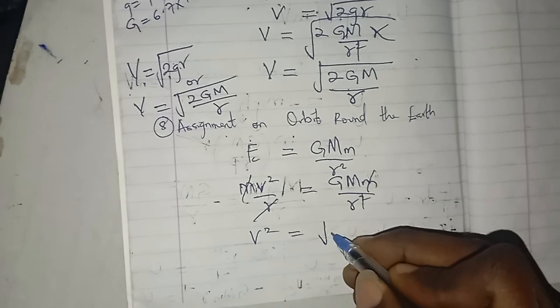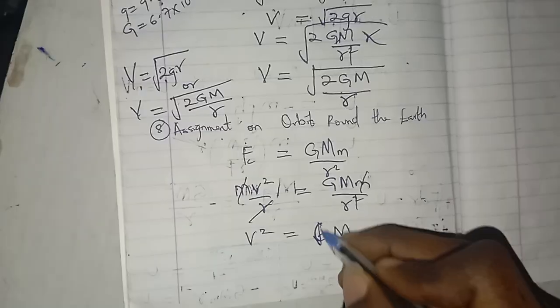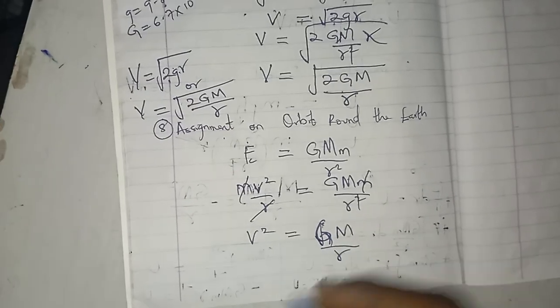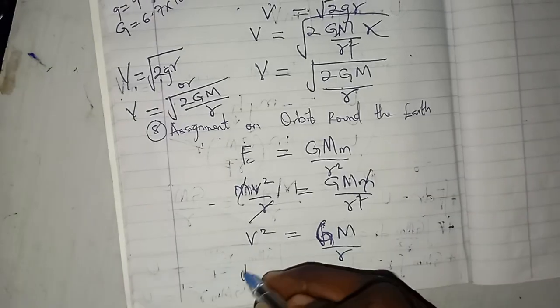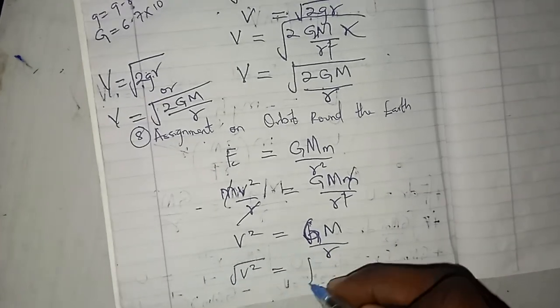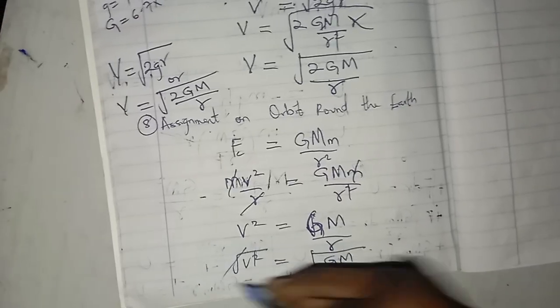v square equals to GM over r. And you know that this is the same thing as saying root v square equals to root GM over r. This will cancel this.